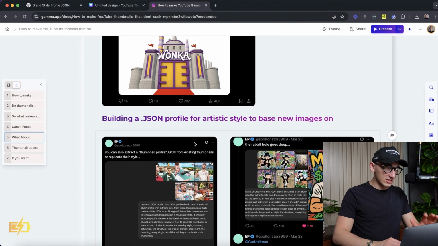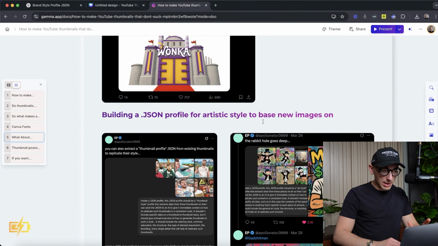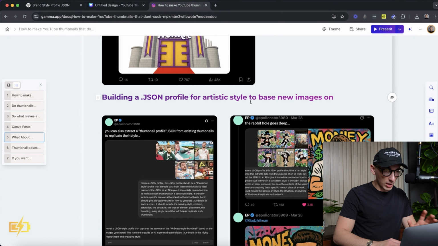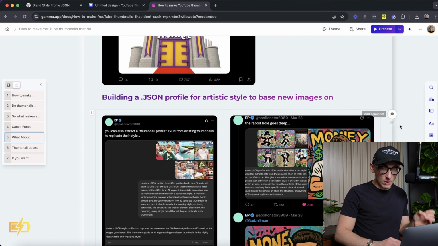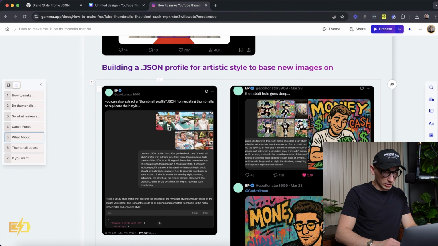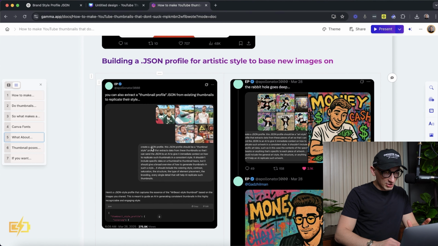Now, one thing that this account shared that definitely came from here, I didn't see this anywhere else before this account, so all credit to them, is building a .json profile for an artistic style to base new images on. I'm going to read you through this prompt so you can understand what that is. He took a bunch of these Mr. Beast thumbnails: create a .json profile. This should be a thumbnail style that extracts data from these thumbnails so that I could send the JSON to an AI to give it immediate context on how to replicate such thumbnails in a consistent style.